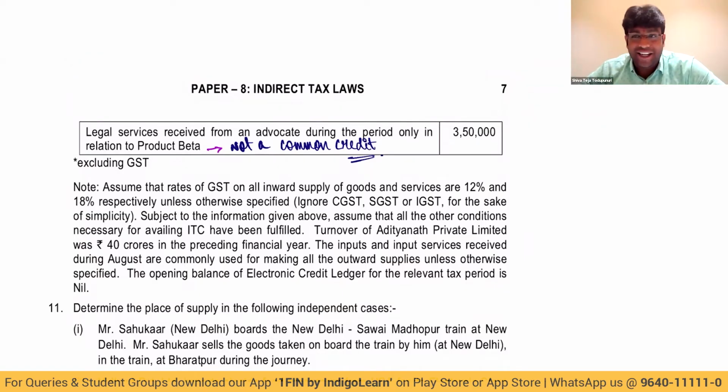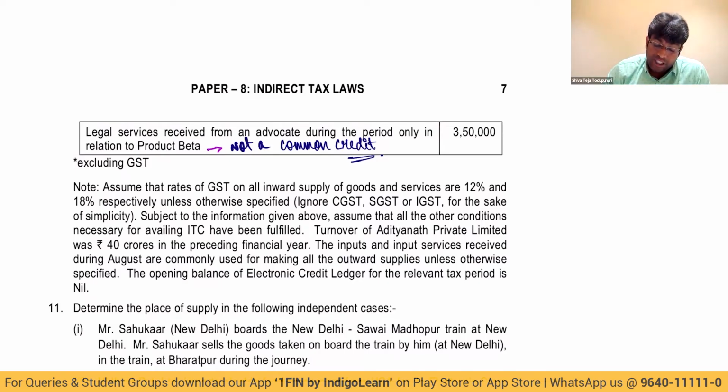Common credit is that credit which is related to both taxable as well as exempt. Then only we call the credit as common credit. No doubt about it, my dear friends. The story of common credit will come only when it is related to both taxable as well as exempted. If it is related only towards taxable, then it is not regarded as common credit. Clear? Come on.